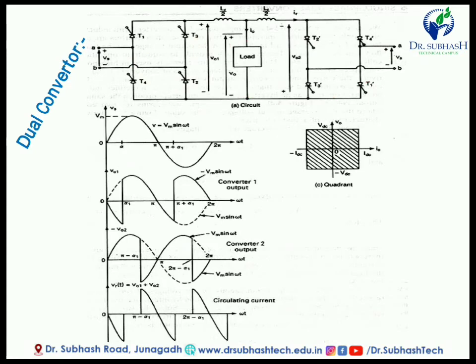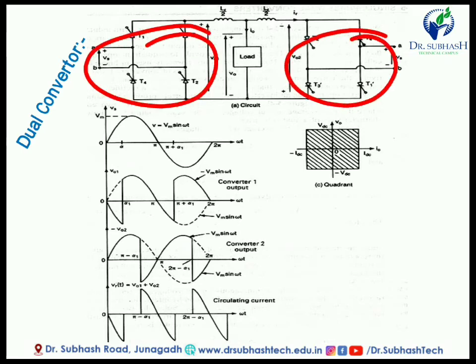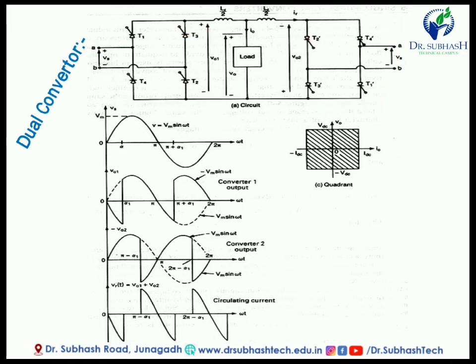Now what happens in this circuit? Here a total of 8 SCRs are there, T1, T2, T3, T4, then T1 dash, T2 dash, T3 dash, T4 dash, all connected in bridges, and according to the on-off condition of these thyristors, the direction of current is either forward or reverse, and according to this condition we will get this type of waveform.